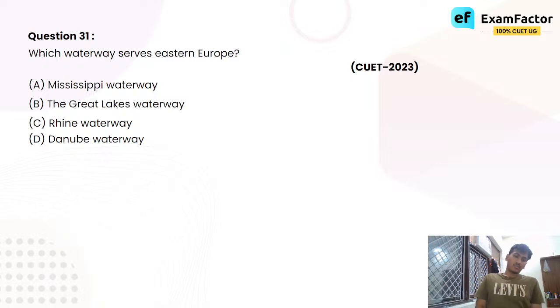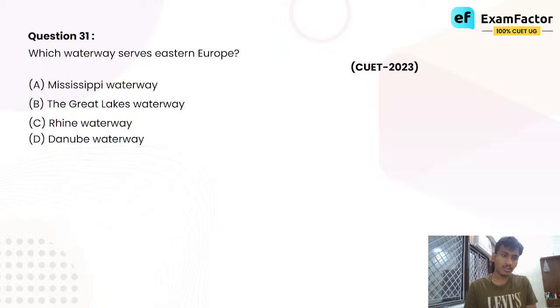Okay, let's look at these options. Mississippi waterway. If you have even a basic knowledge of geography, you will know that Mississippi river flows in the US, not in Europe. Same for the Great Lakes. The Great Lakes are there in the northern part of USA, not in Europe. Rhine waterway हो गया. Rhine river, it flows in Western Europe, not Eastern Europe. It flows through countries like Germany and Switzerland. So Rhine cannot be the answer. Rhine flow होती है Western Europe में.